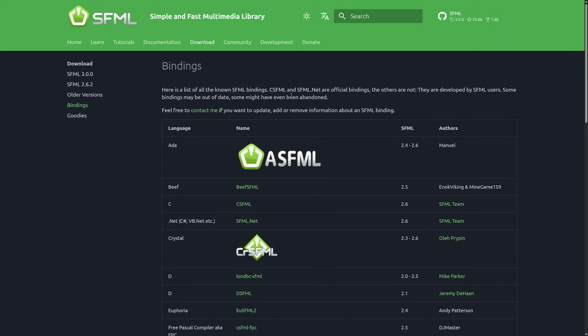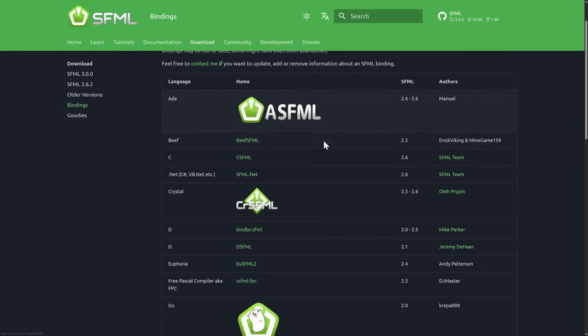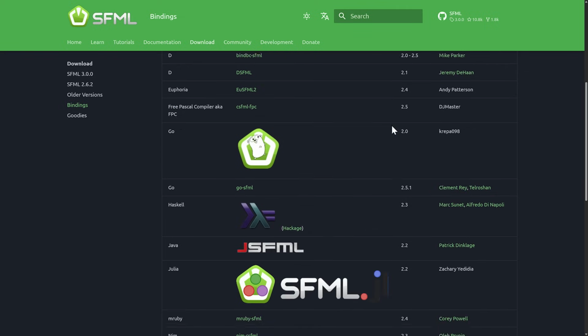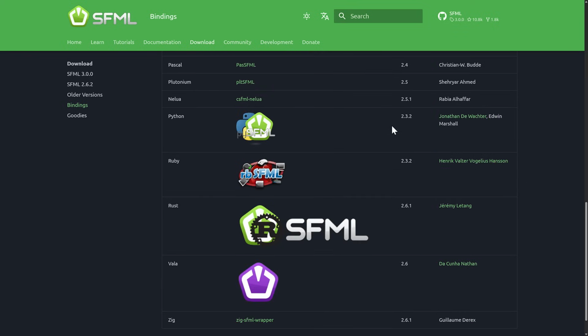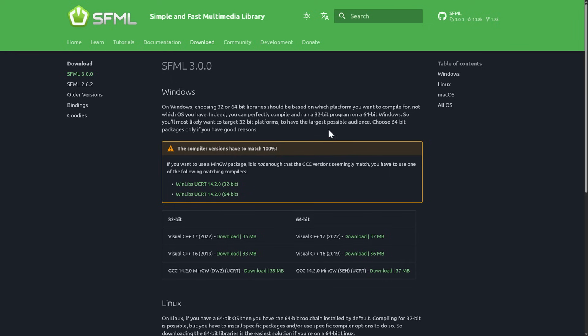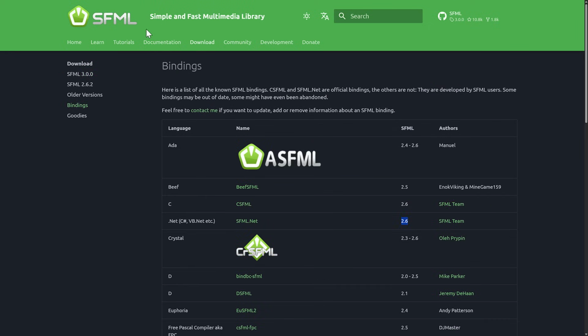Another one we have is SFML. This also has a ton of bindings available as well. You're going to see that it has C# or .NET, which is kind of all of them. The bindings are showing for 2.6 though, and I think SFML 3 is now the current, but I don't know if this just hasn't been updated. So I don't know if there are C# bindings yet for SFML3, so you might be stuck using 2.6. Just one of those things to be aware of.